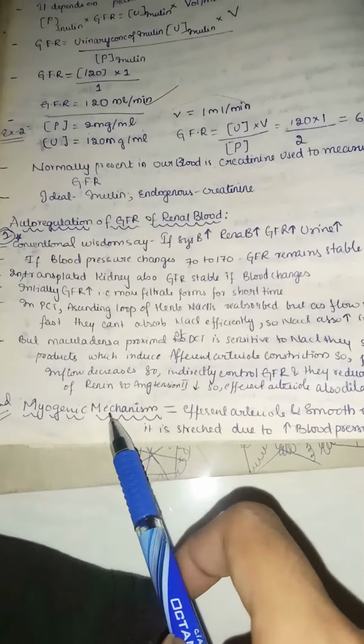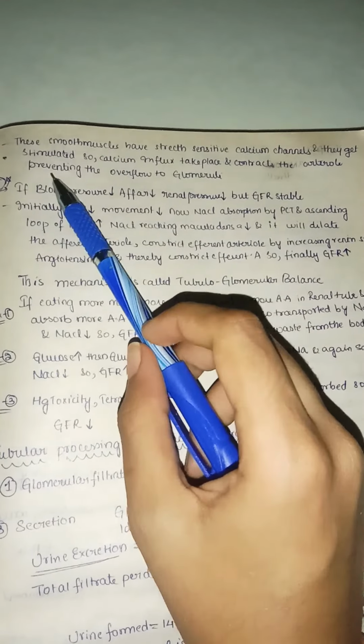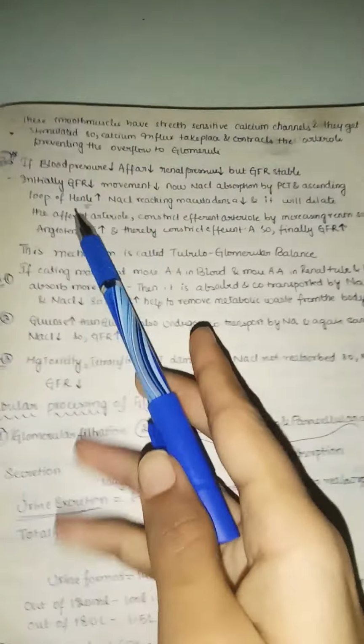Here what happens is that the afferent arteriole and the smooth muscles around it are stretched whenever the pressure is high. So not only whenever the GFR is high does the macula densa activate, even the smooth muscles of the arteriole get stretched. Let us see what they will do. This smooth muscle has stretch-sensitive calcium channels, and they get stimulated. So calcium influx takes place, and by the calmodulin system they contract the arteriole, preventing the overflow to the glomeruli. Because of contraction they will constrict, and whenever they constrict there is reduced blood flow, so they prevent the overflow to the glomeruli.